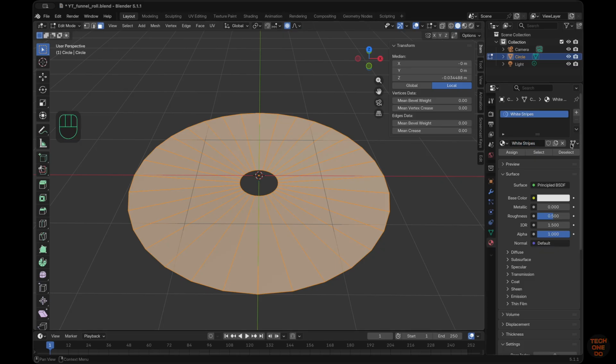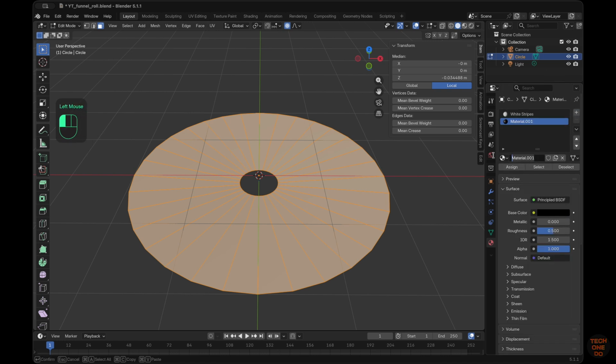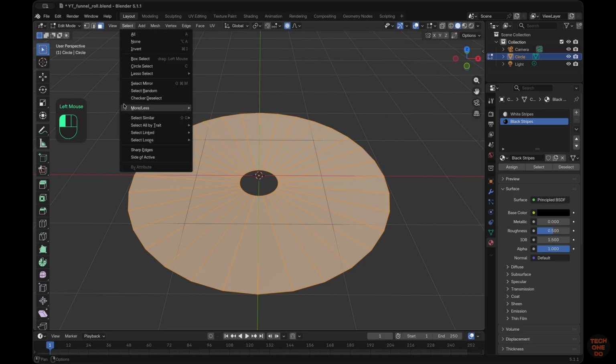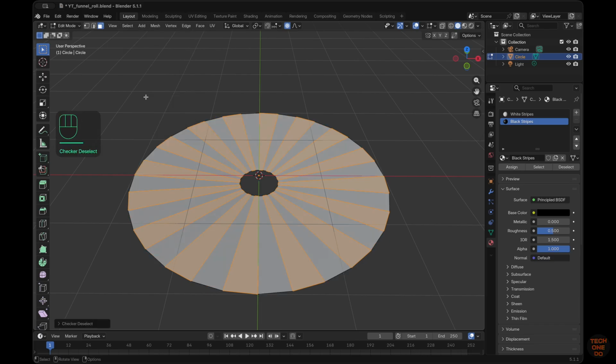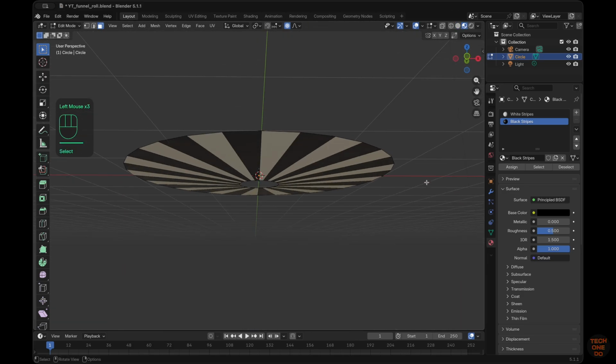I'll create two colors, white stripes and black stripes. With all the faces selected, click on Select Menu and then Checker Deselect. Assign the black stripes color to the selected faces. Let's switch to Material Preview and verify.